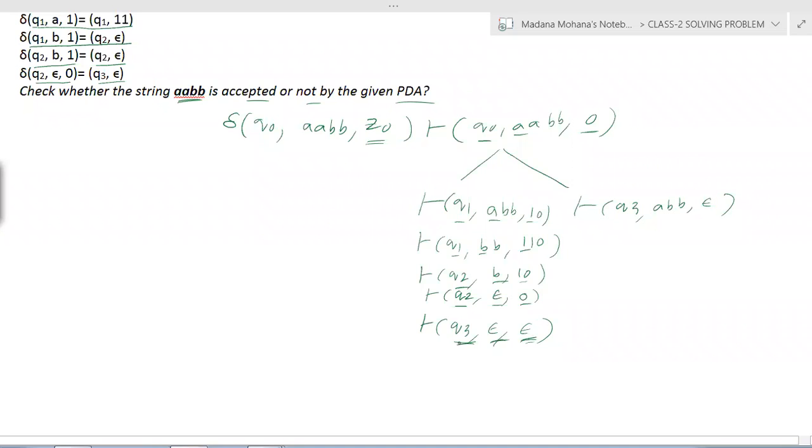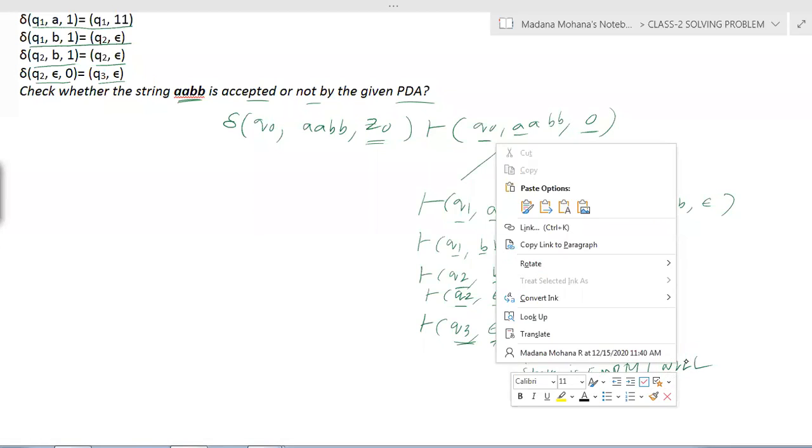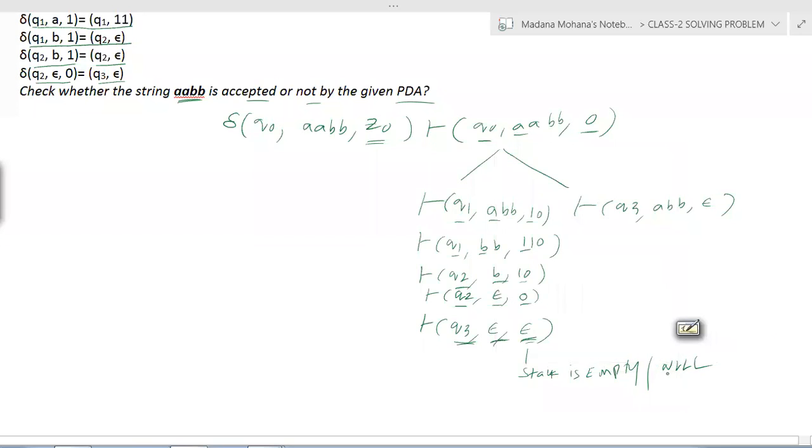So here, by seeing Q3, if Q3 is a final state, then the given string is accepted by final state. Suppose Q3 is not a final state, then see the stack. Here the stack is empty. So irrespective of any state, if the stack is empty, by default the string or language is accepted by PDA with empty stack. Here the stack is empty or null. Therefore, the string is accepted with empty stack or null stack.